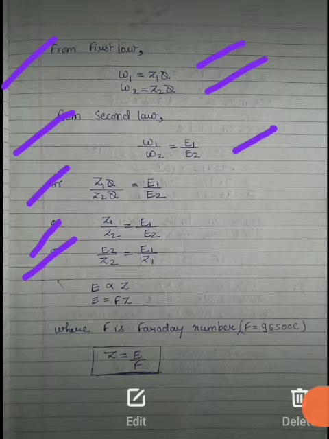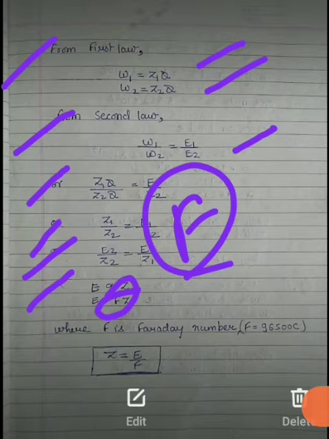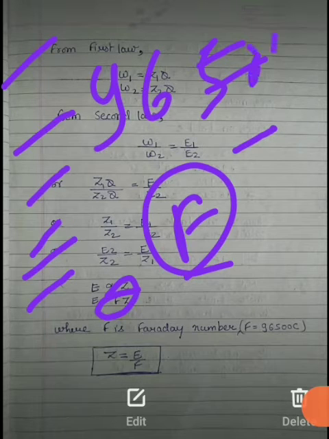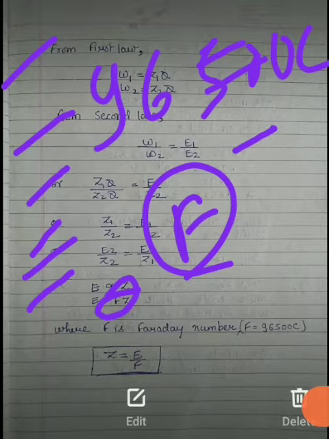From here we conclude that E is directly proportional to Z. Then E = FZ. Here this F is very important. It is the Faraday number, a constant, that is the Faraday constant, and its value is 96500 coulomb.